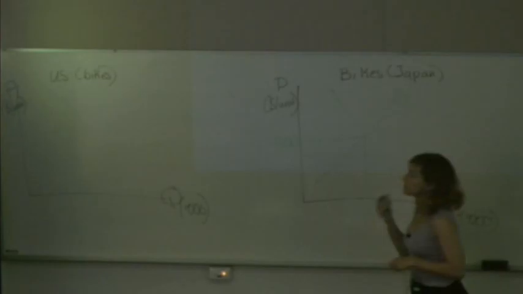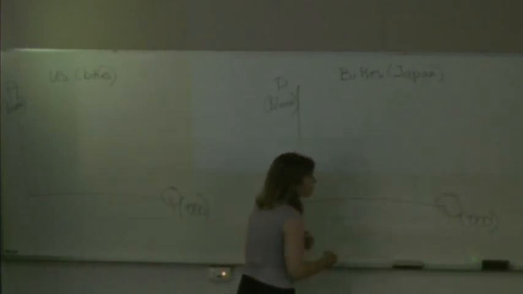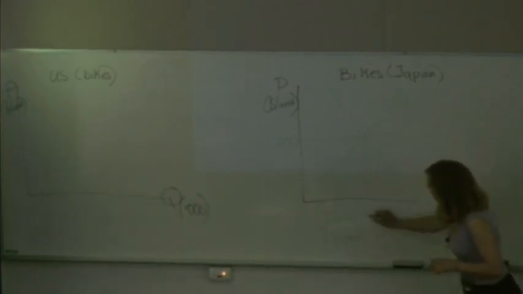Now, the demand and supply here is the domestic demand and supply in Japan. This will be given to you in your tutorial as an equation. How would we find the equilibrium? We would simply equate demand with supply. At this price, the quantity is going to be 40,000 motorbikes sold.